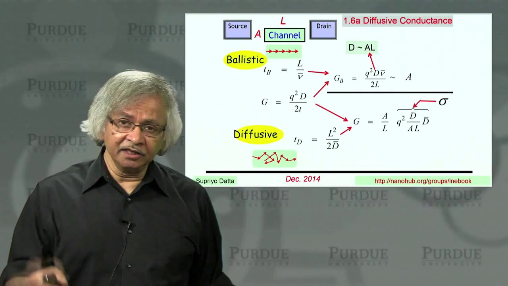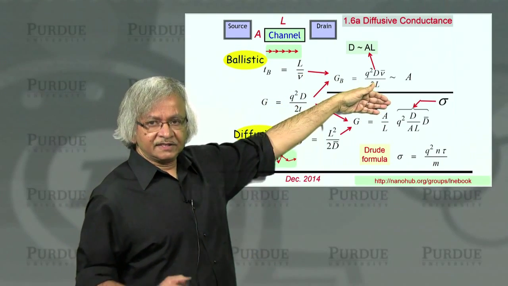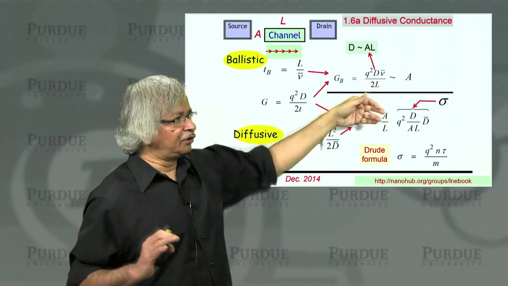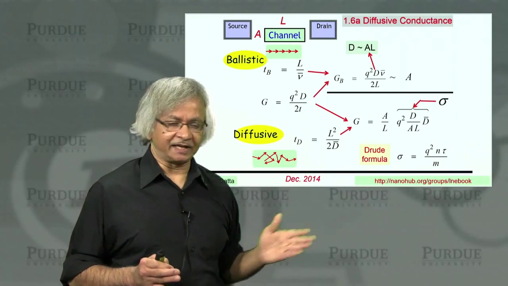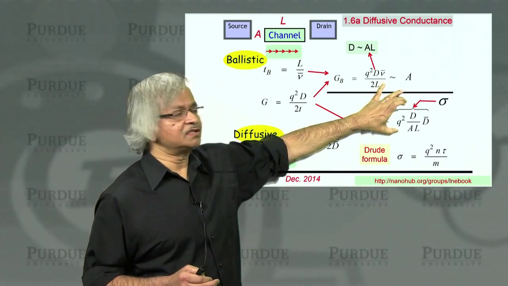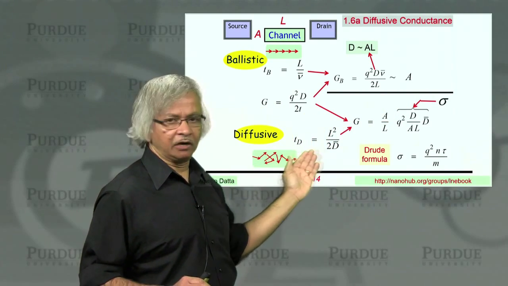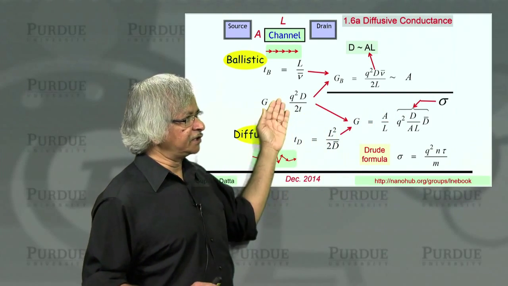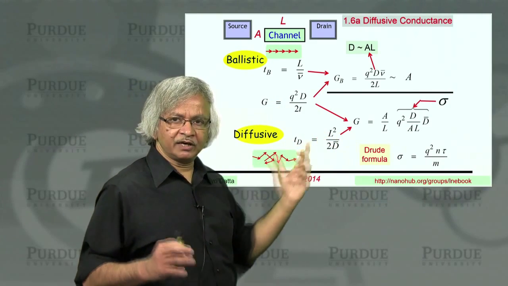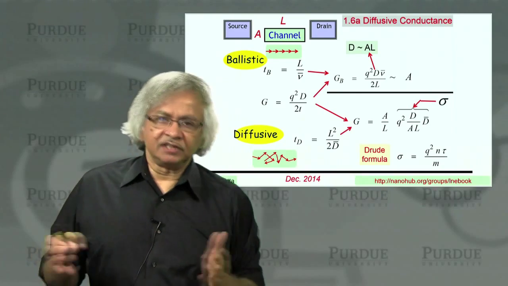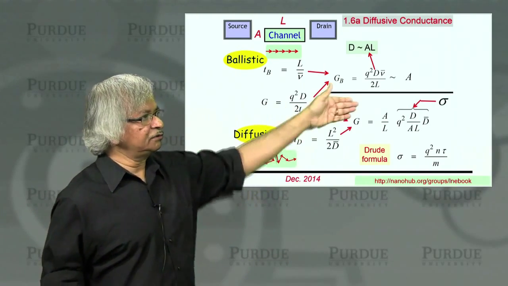Now, as I mentioned earlier, this expression for conductivity is standard, it's known, but not as well known as the Drude formula, which usually you see in freshman physics texts. But this really is more general, right? And you can see how easily it comes out from this approach. We had a general expression for conductance, and time is proportional to L squared. That comes from this general theory of random walks and Brownian motion. And if you combine the two, you get that.